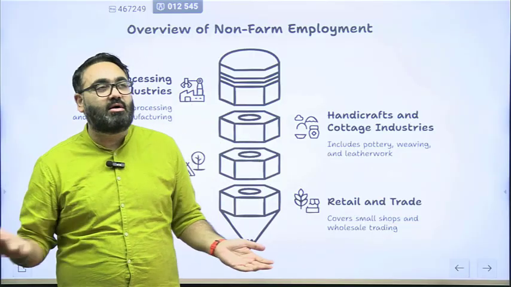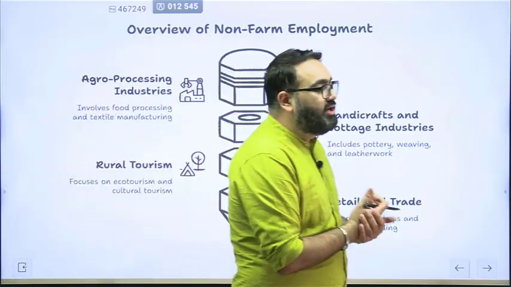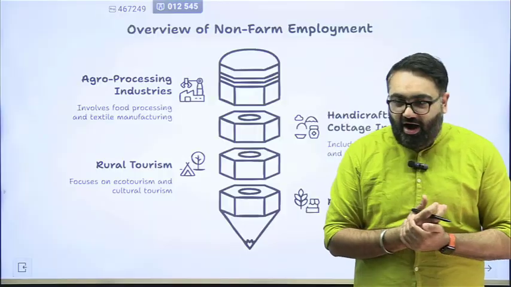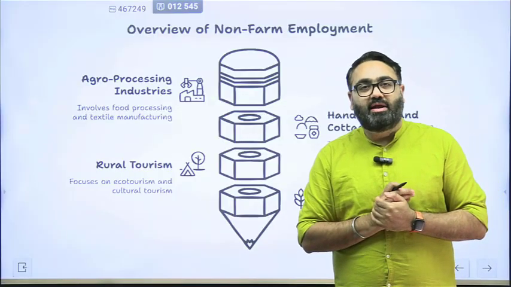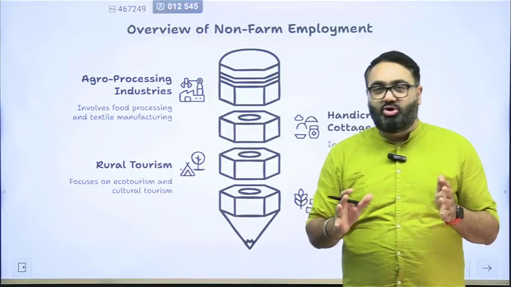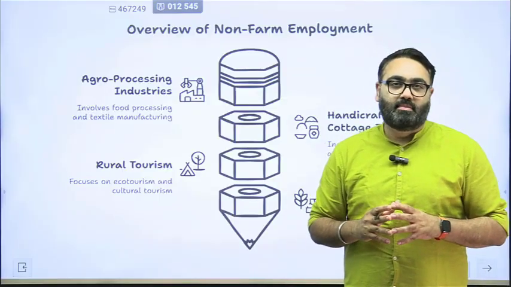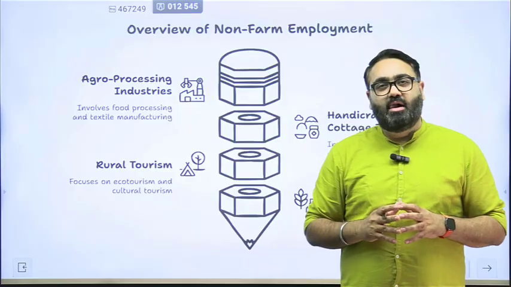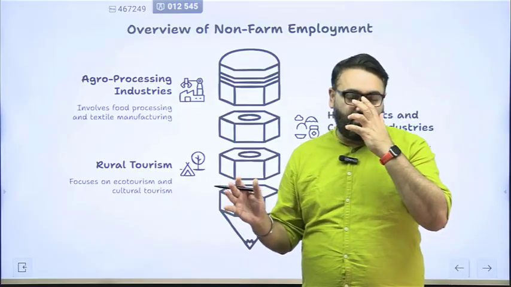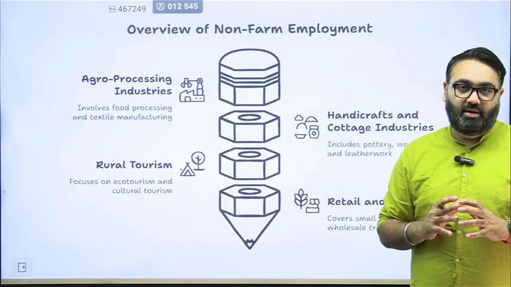There's nothing much that the government will be able to do, nothing much that you can do. So this is where farming output can never be assured, or you can never be assured that you will have a certain amount of output in farming. This is why the government also is trying to push the farmers towards non-farm employment.